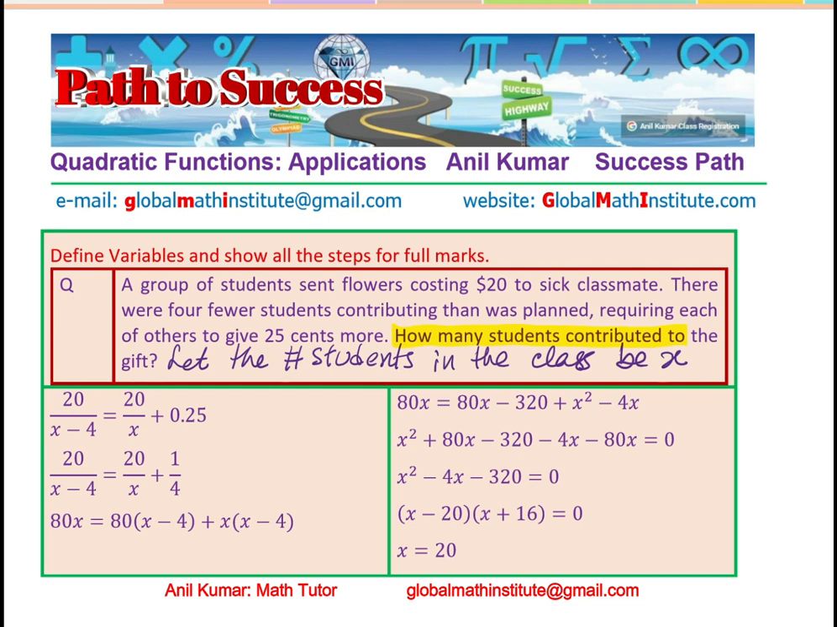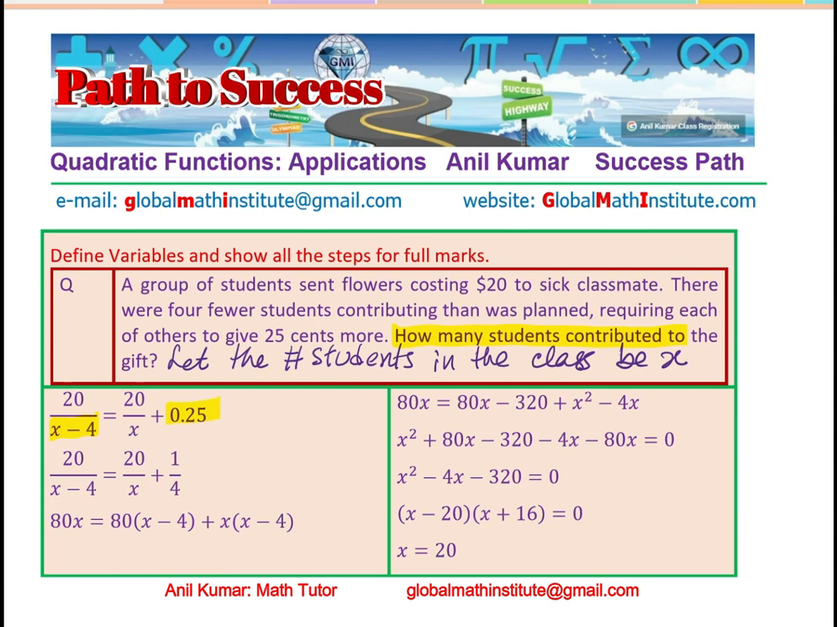But if you do this solution, that is, let the number of students in the class be x, in that case, the number of students who pay is 4 less. You get the idea. 4 less will pay, and therefore we'll have 20 over (x - 4) as the amount which every student who paid had to pay. And this was 25 cents more than the expected amount, which was supposed to be 20 divided by x. That is how it was calculated. So this is the natural approach to solve this question.